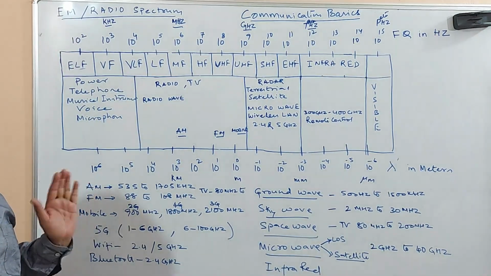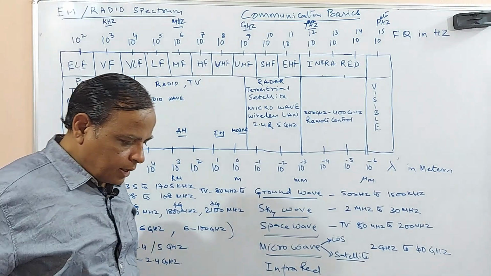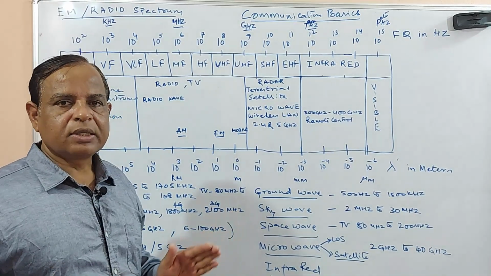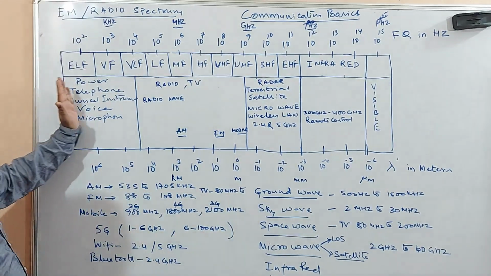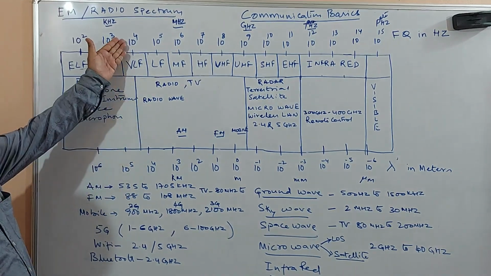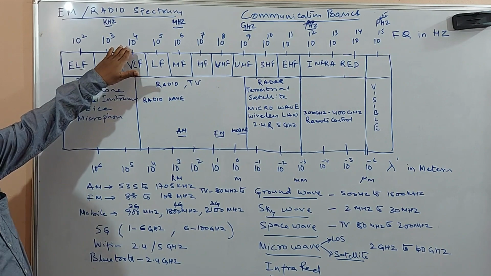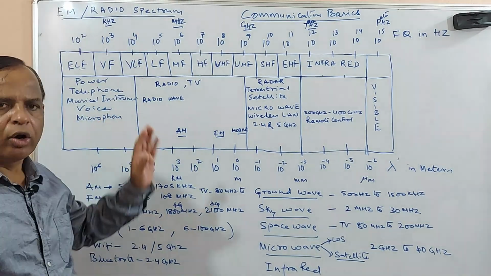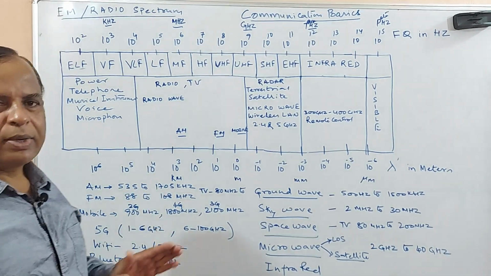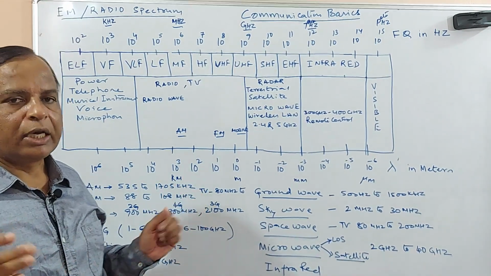We have already seen, when we talk about the baseband signal, all useful information lies in this particular range. Say if it is 10 to the power of 4, it's a very low frequency, around 10 kilohertz. So we already know the baseband range is 20 hertz to 20 kilohertz.